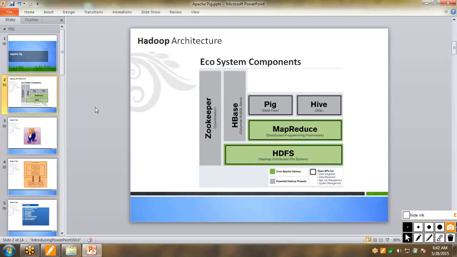So let us look at what is needed for the first Pig script. Before I move on, I just want to pause here. Any questions, any clarifications you need?